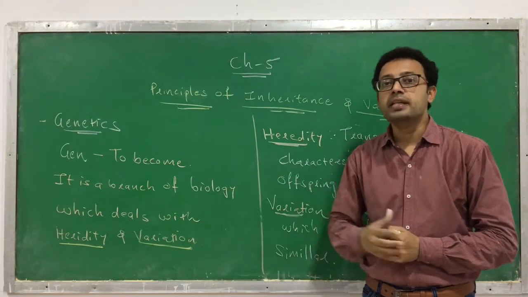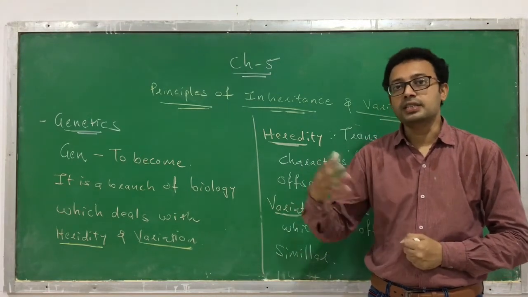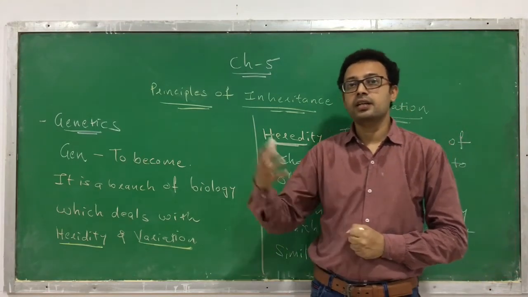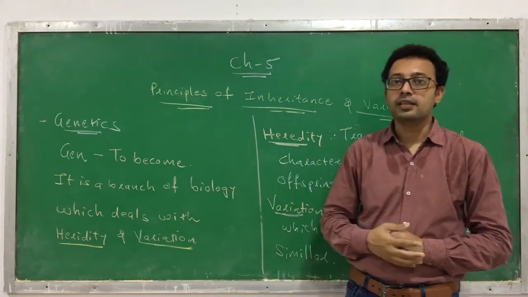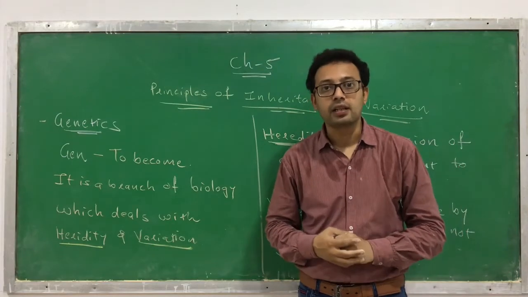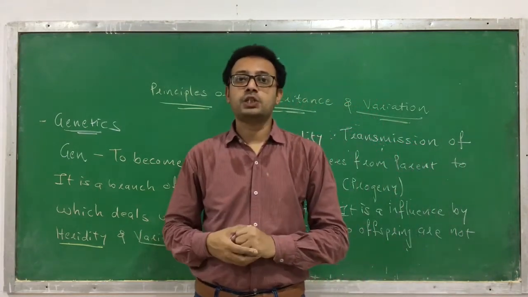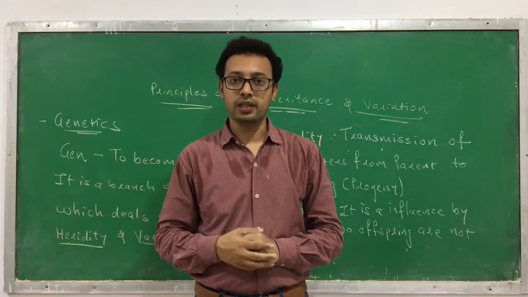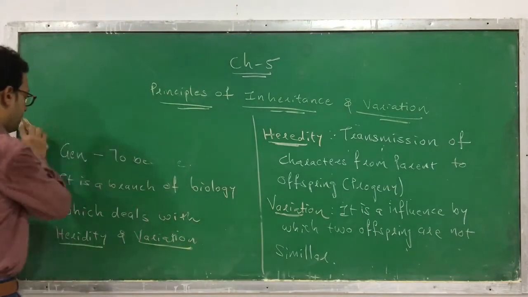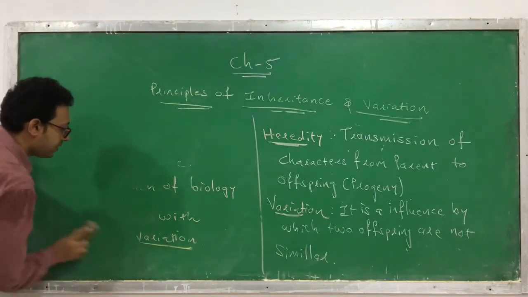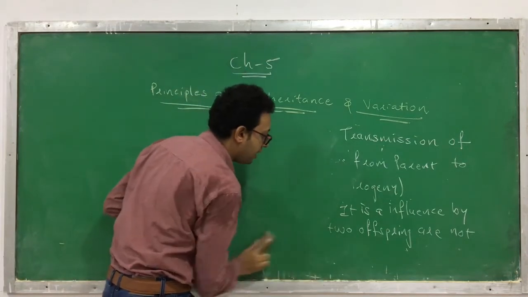But the scientific study of such principles was done in the mid 19th century by the scientist, or you can say a priest, Gregor Johann Mendel, famously known as Mendel. You might have studied him in the 10th standard. Mendel started such experiments scientifically. The experiments of heredity and variations were started by Gregor Johann Mendel.